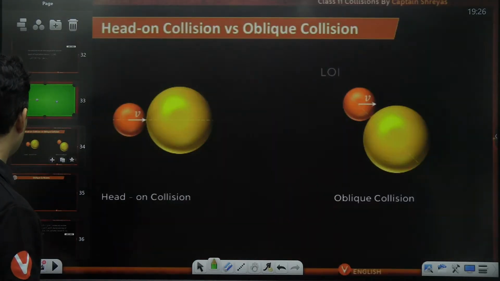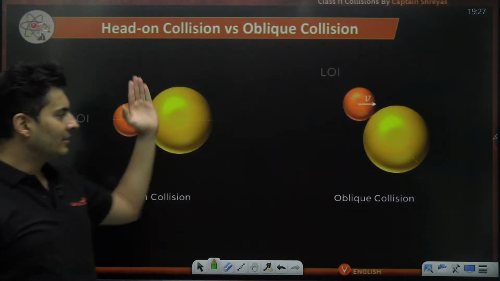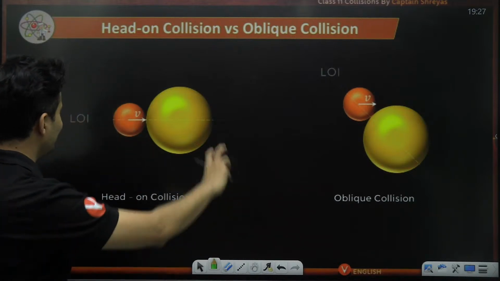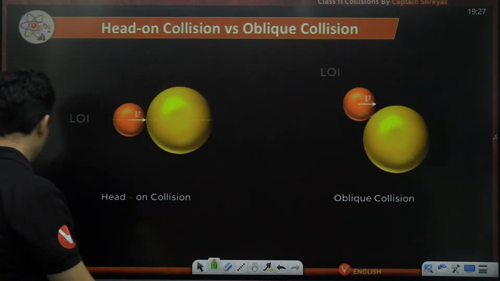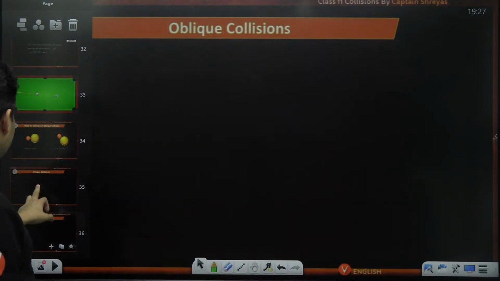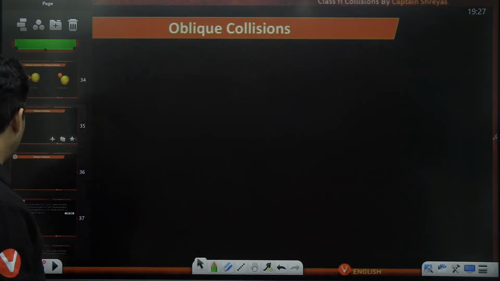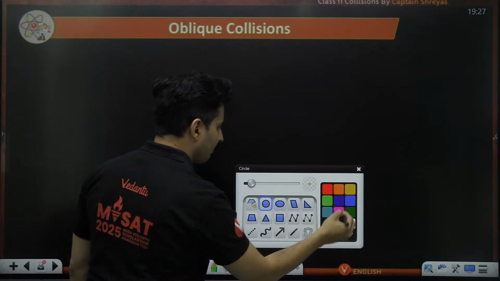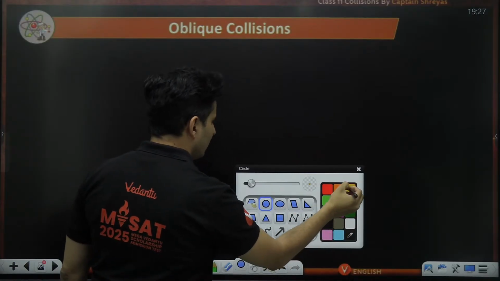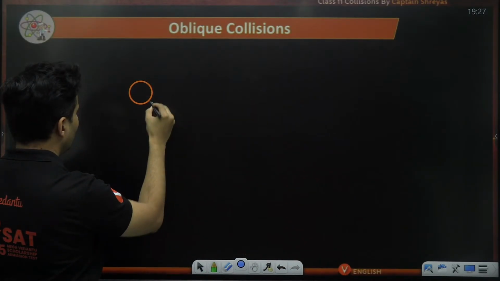Okay, so this is one dimensional. This is oblique collision. In one dimension, everything is happening in one line. In two dimensional, it will happen at an angle. Now, let me tell you one very important thing. Say, for example, these are the two bodies which are colliding.